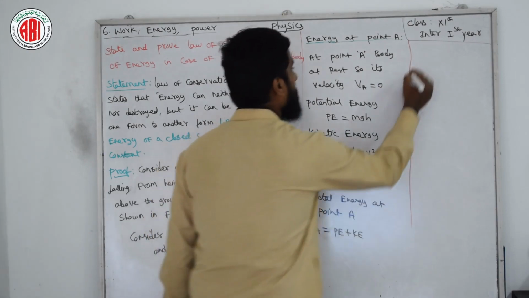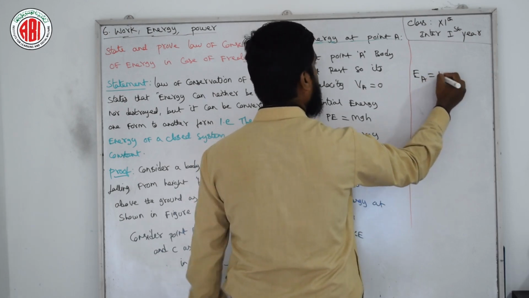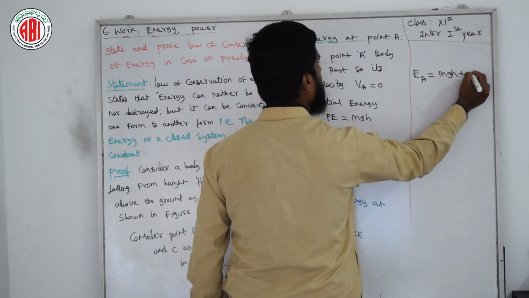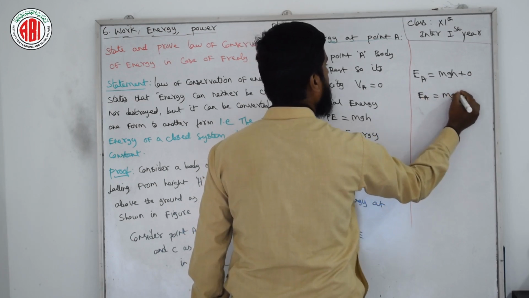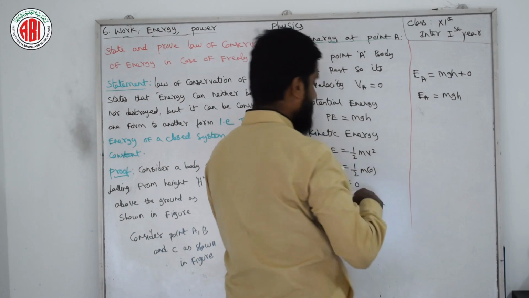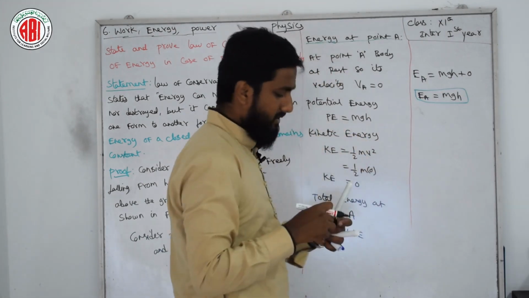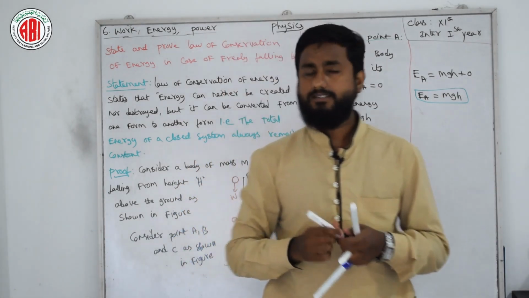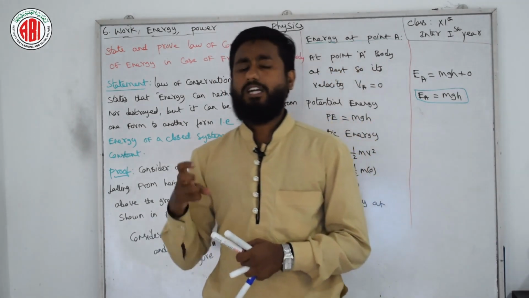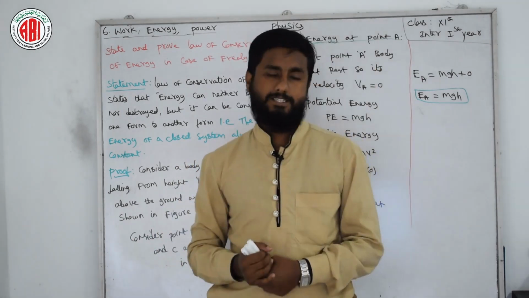So EA, the energy at point A, is nothing but potential energy mgh, whereas kinetic energy is 0. So at point A, the complete energy is mgh. We have done 1 point. Now you can copy this down. After that we will go ahead with points B and C, and we will put a conclusion related to the freely falling body.